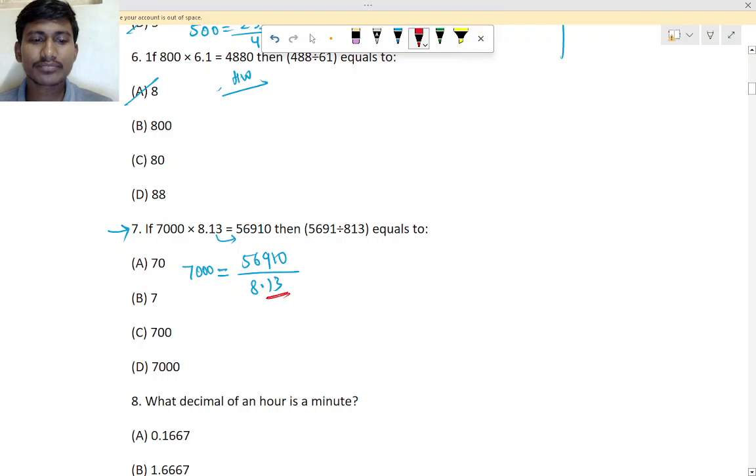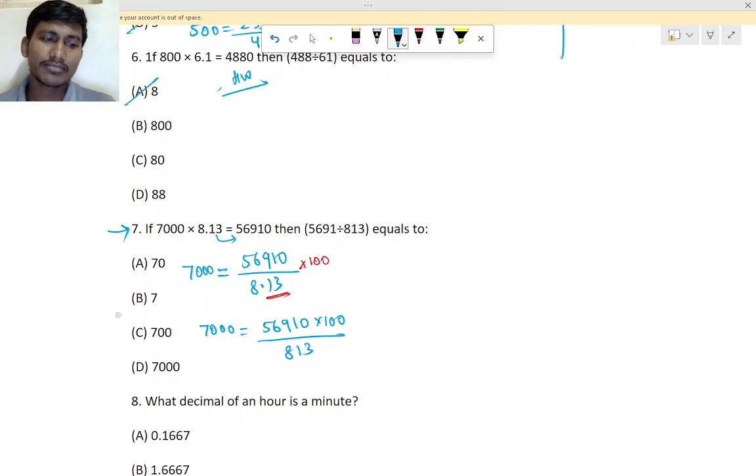With 100 we have to multiply. So the answer will be 7000 is equal to 56910 into 100 divided by 813. Yes, not 700, it will be 7. Option B. Okay.